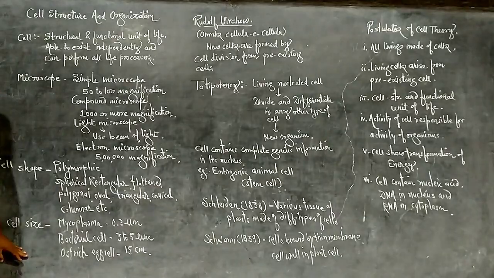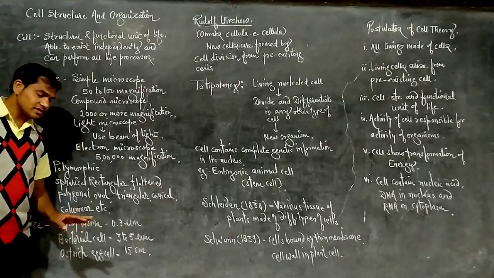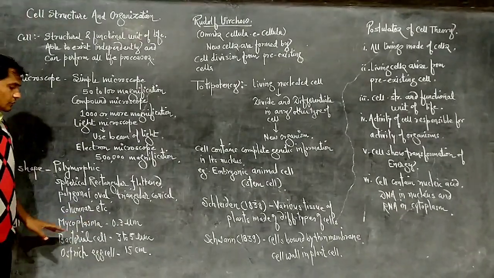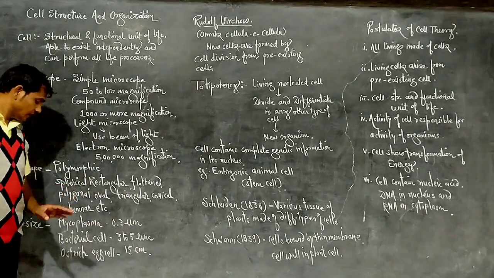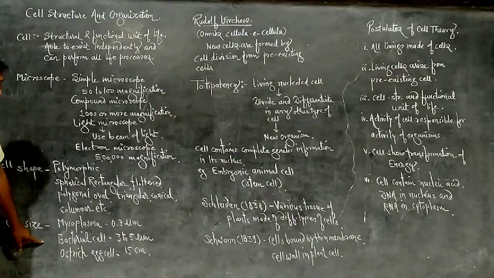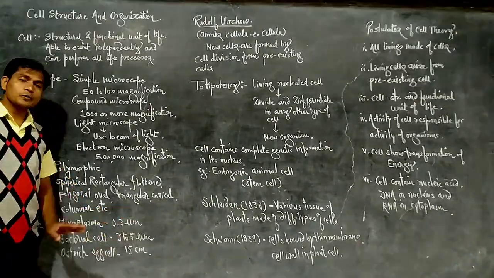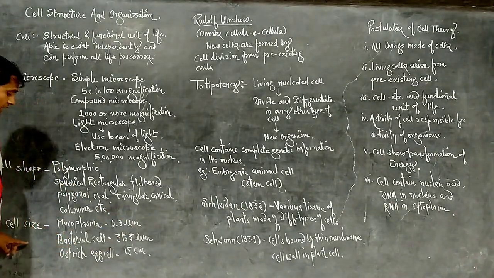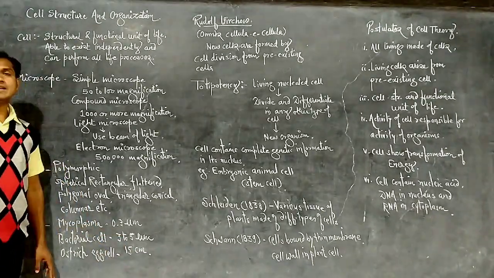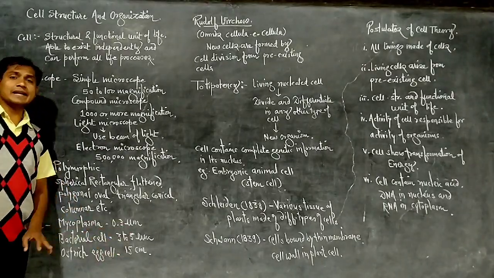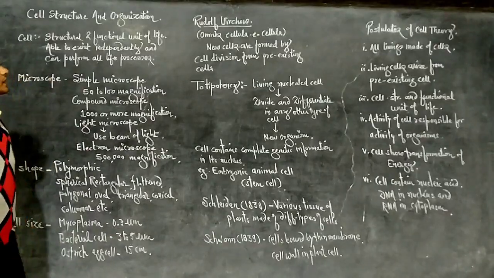Cell size is also varied. The smallest cell is mycoplasma, which has a size of 0.3 micrometer in length. Bacterial cell is a prokaryote cell, 3 to 5 micrometer in length. And the largest cell is the ostrich egg cell, about 15 centimeter. We can observe this cell by our naked eyes, unaided eyes.